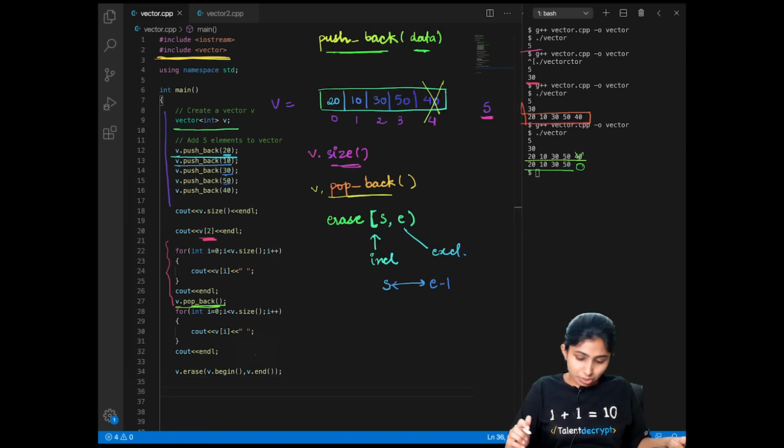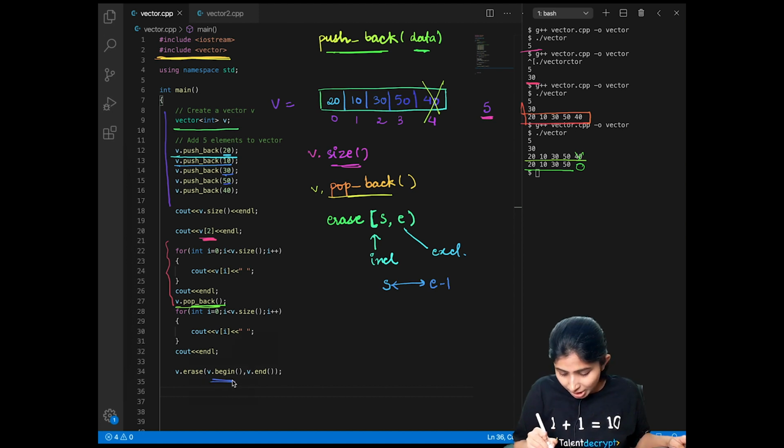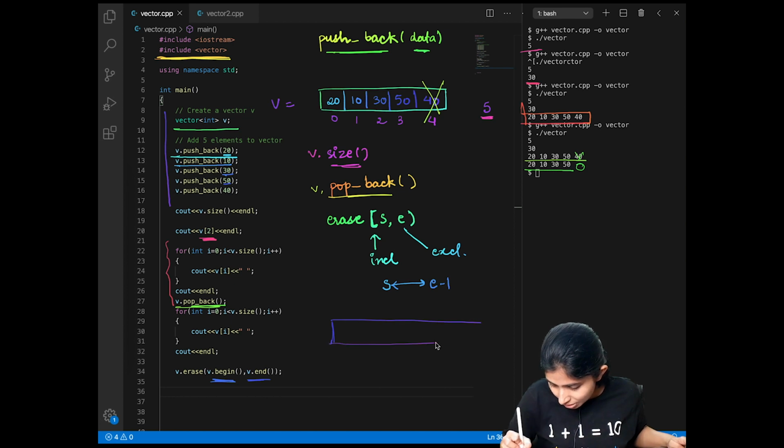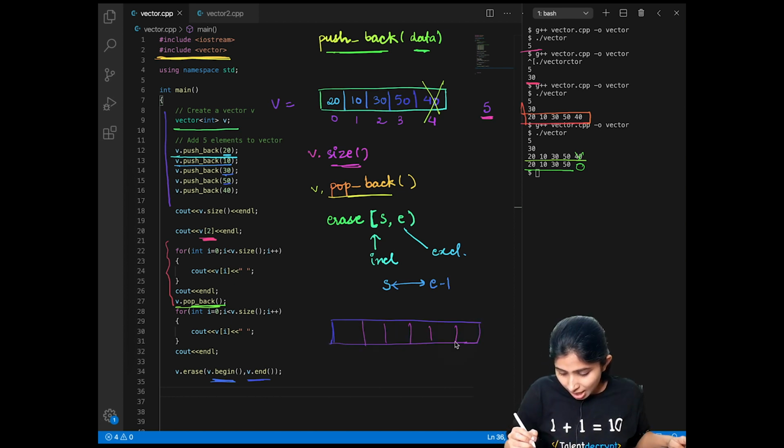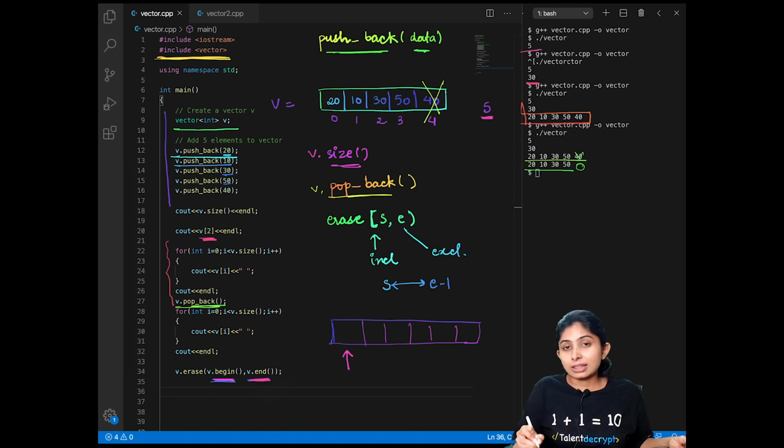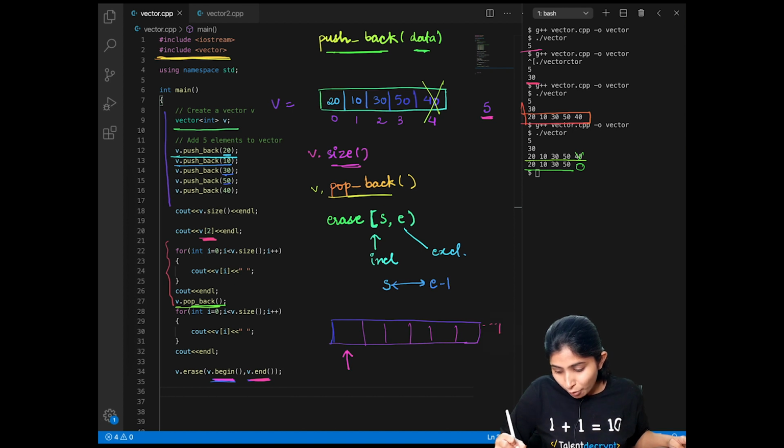It is very important to note what is v.begin and what is v.end. Whenever we have a vector, then v.begin, or the begin function, will give us an iterator that will point to the memory location of our first element, and v.end will give us an iterator that will point to the memory location, listen to it very carefully, that will be following our last element.